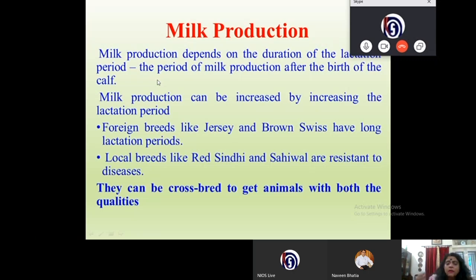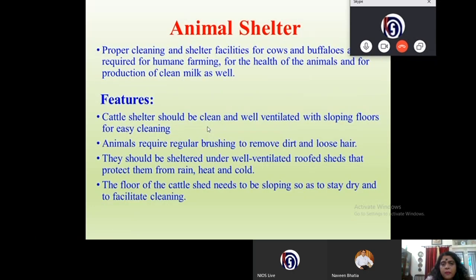So by crossbreeding, you would get hybrids which have a longer lactation period and are also disease resistant.